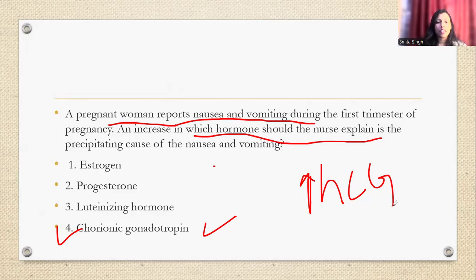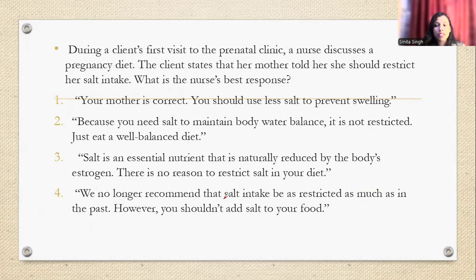Okay, the answer for this is, see, what is the work of progesterone? The work of progesterone is that it prepares the layers of the uterus, the bed. Okay, so that is the work of progesterone. And what is the function of LH? LH has a function for ovulation. When there is an increasing LH surge, there is ovulation. Is that clear? Okay, let's move towards the next question.